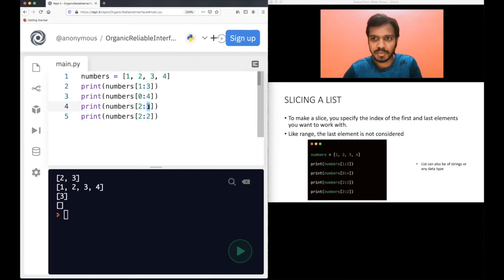That is 2 to 2, right? What is at index 2? It's 3. And again, the end is also 2 itself, right? That means only 3 will be printed in this case. And the last case, see, there is some issue with this.